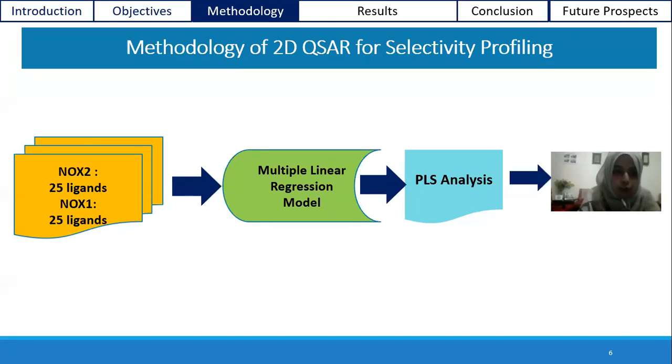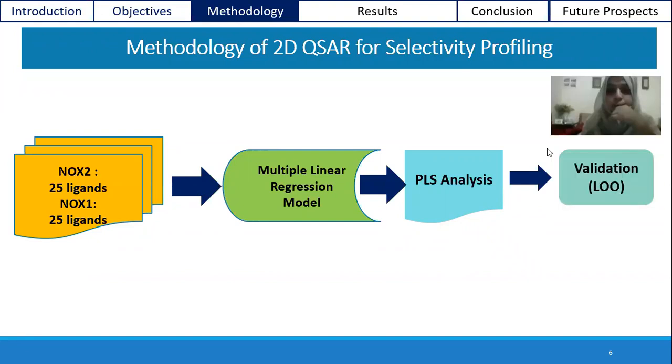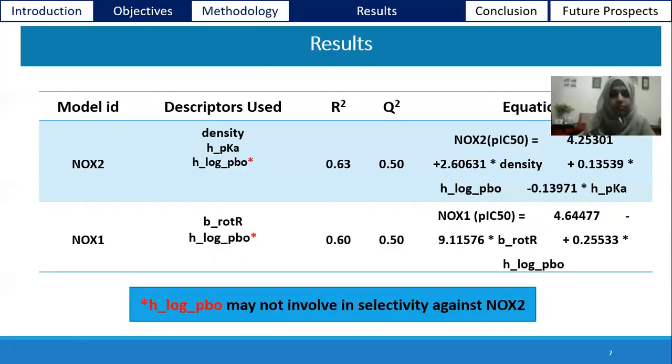On the basis of these 25 ligands of NOX2 as well as NOX1, we built the multiple linear regression model. On the basis of PLS analysis, we validated our model using the leave-one-out method. Through this method, we developed the models for NOX2 as well as NOX1.